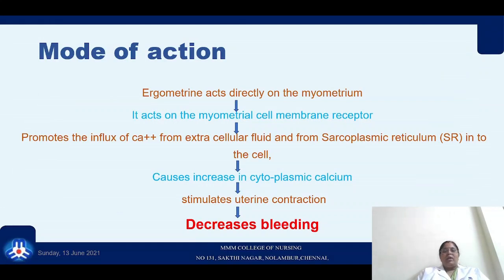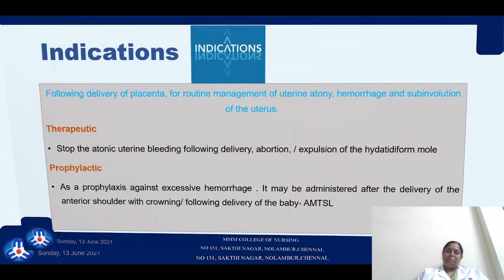How does it act when ergometrine is given? It acts on the myometrium. The myometrial cell receptors are stimulated so that it promotes the influx of calcium from the extracellular fluid and from the sarcoplasmic reticulum into the cell. It causes an increase in the cytoplasmic calcium. It stimulates uterine contraction and decreases bleeding.